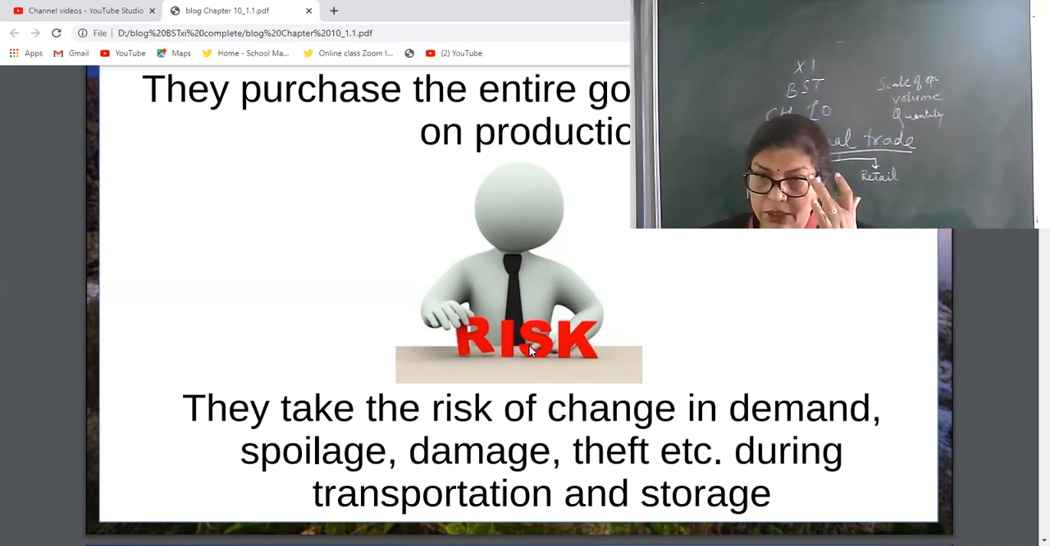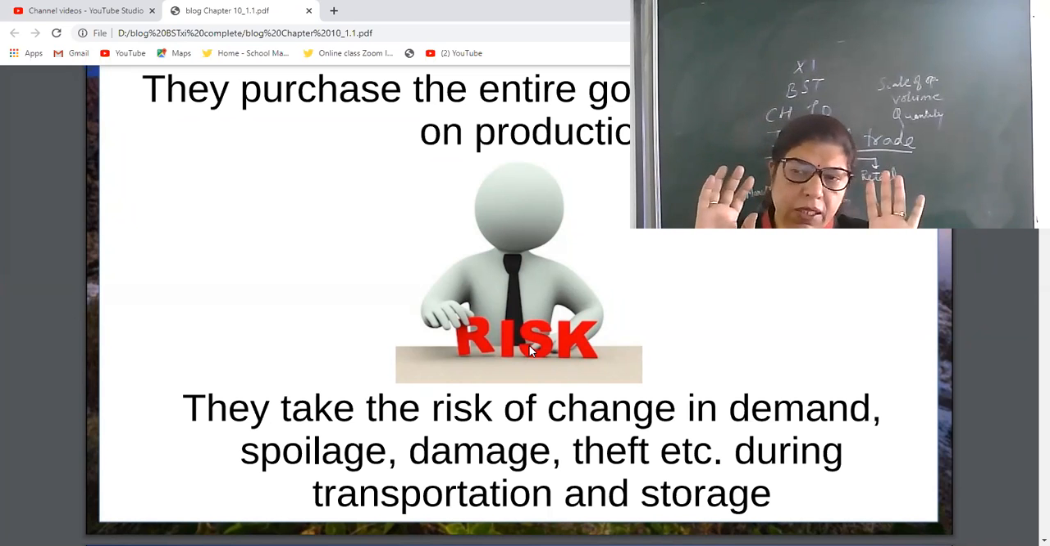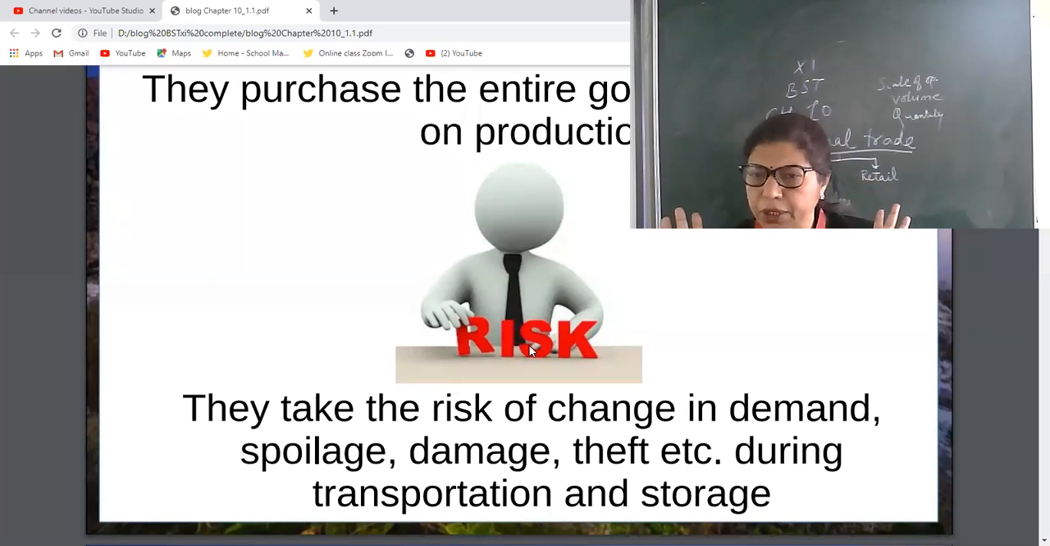market condition. If the demand changes, if competitors enter the market, if the customers are not ready to buy the product, who will bear the risk? Here, the wholesaler will bear the risk. So, as I taught you in chapter 1, there are various types of risk: natural risk, human risk, economic risk. Now, what is the economic risk?